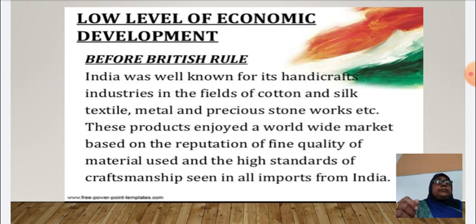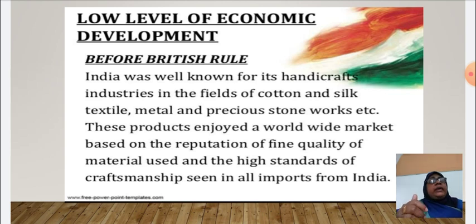At the time of the Mughal emperors, handicrafts industries flourished. India was famous for handicrafts industries, mainly in cotton and silk.